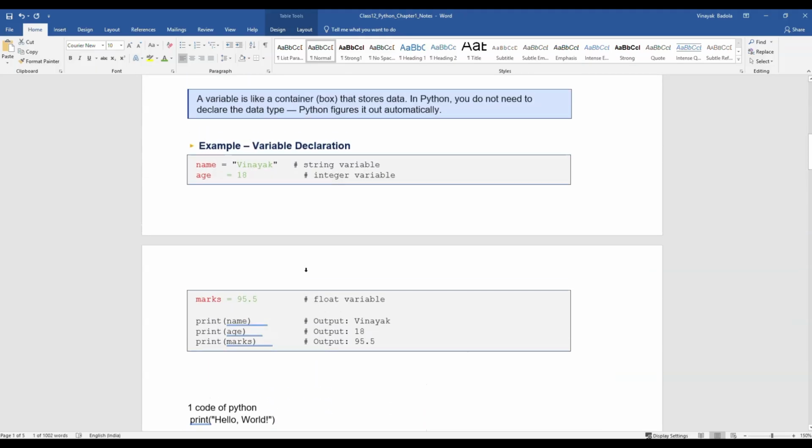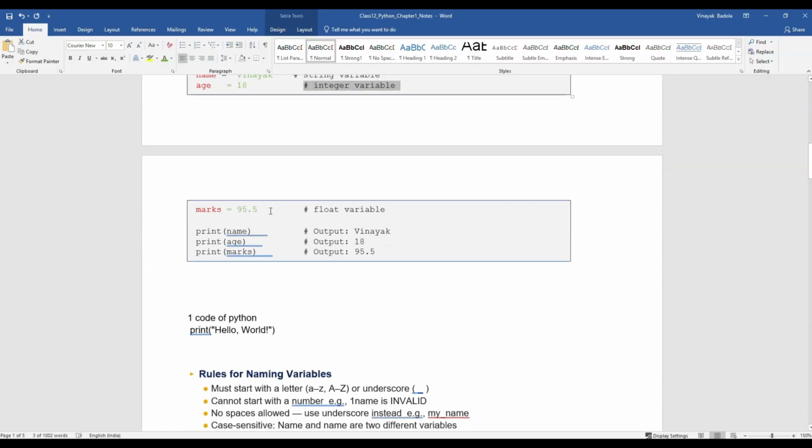In the previous example, I mentioned that Vinayak is a string, because it is alphabet, and 18 is a normal number without a decimal, so it is an integer variable. And marks, which has a decimal, will be a float variable, right?